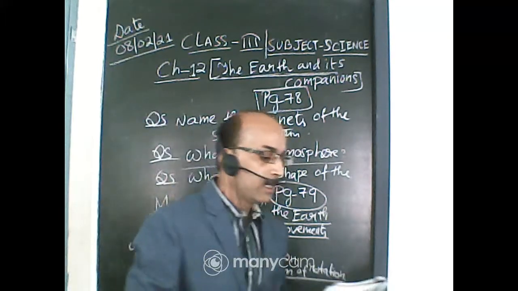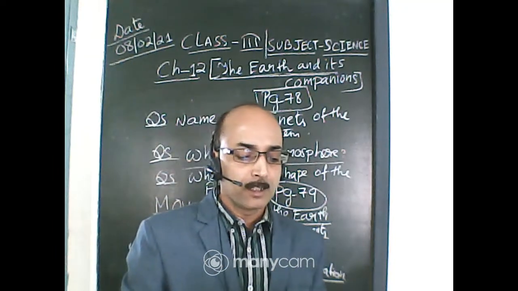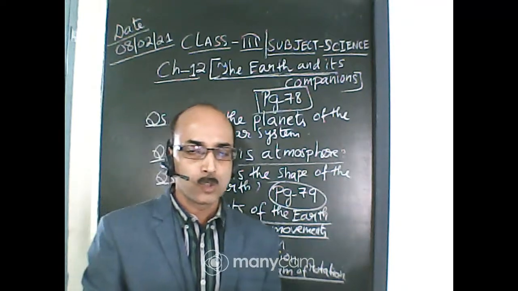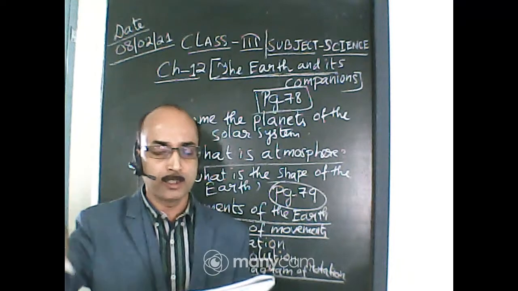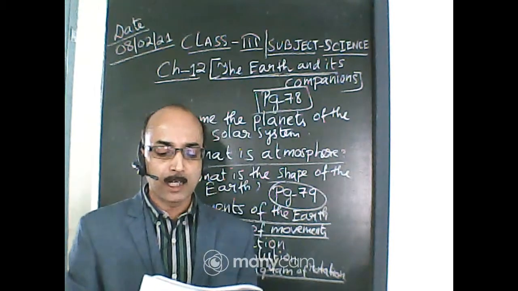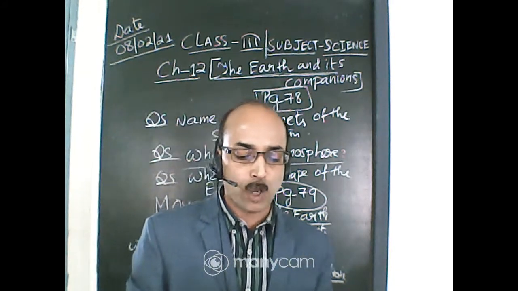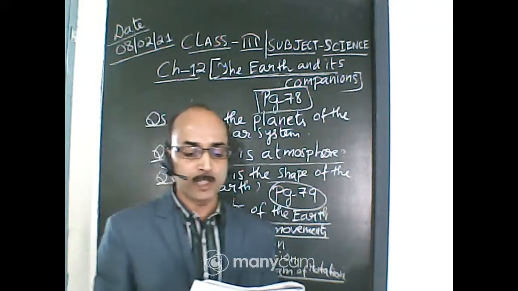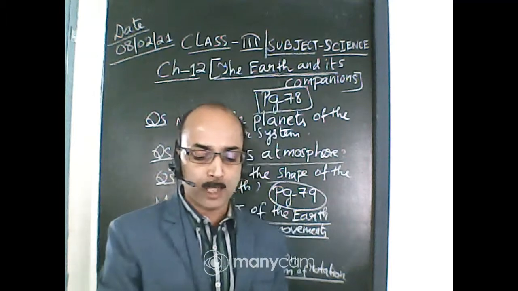See here. The earth spins like a top on an imaginary line. This imaginary line is called the axis of the earth. So the imaginary line on which the earth is spinning is called the axis. The line passes through the center of the earth vertically and joins the two poles, the North Pole and the South Pole.